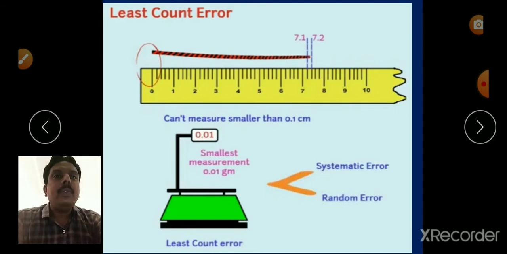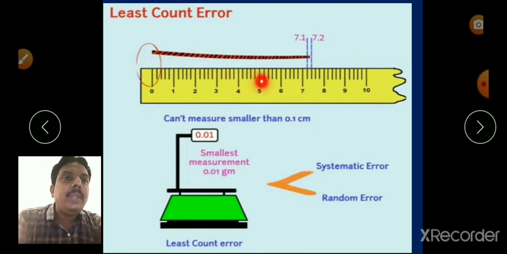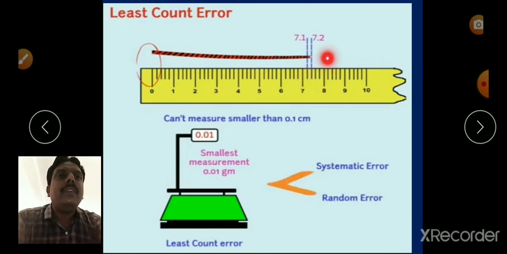For example, least count error. We are measuring an object, and its value is found to be in between 7.1 and 7.2. The value beyond 7.1 we cannot measure, because by using the scale we can measure up to 1 millimeter. Less than 1 millimeter we cannot measure.